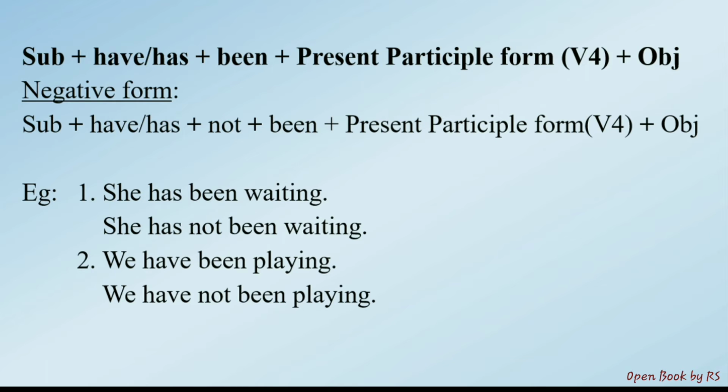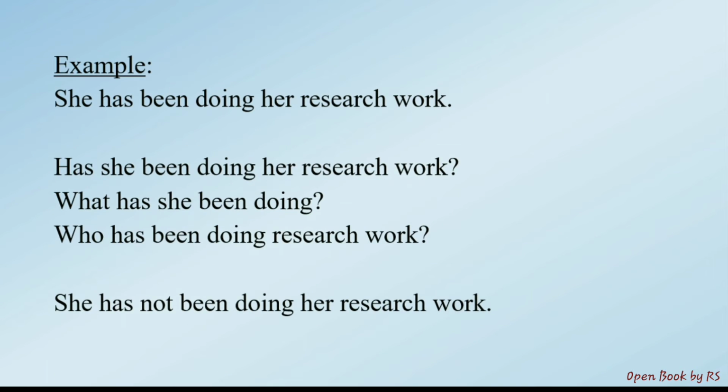Now let us take all the three forms with simple examples. First, affirmative example. She has been doing her research work. Has been doing, present perfect continuous. So interrogative form, first yes-no question example. Has she been doing her research work? Simply change the place of has. That's the only change. What has she been doing? Here we don't use the object. We get the answer, research work. That object is the answer here. So we don't use the object. What has she been doing?